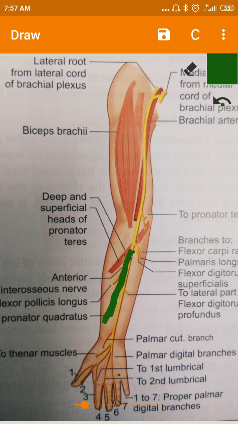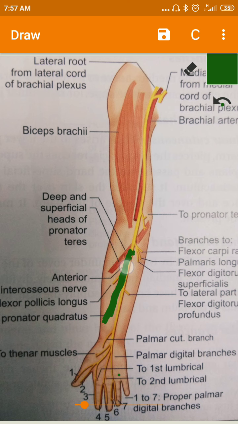So just go back and remember the interosseous membrane, which is present in between the radius and ulna, isn't it? And it is present in front of the interosseous membrane, and it is accompanied by the anterior interosseous branch of the ulnar artery.